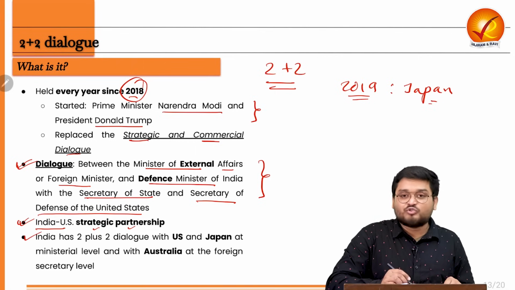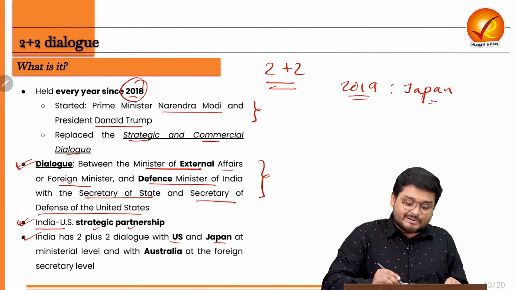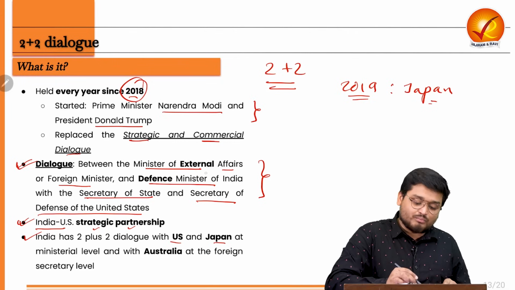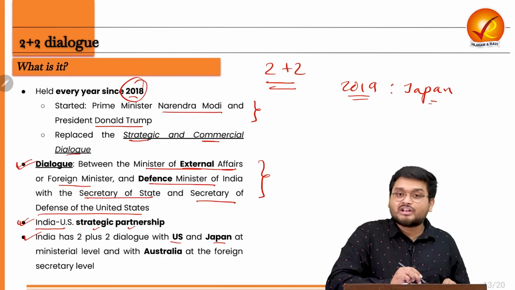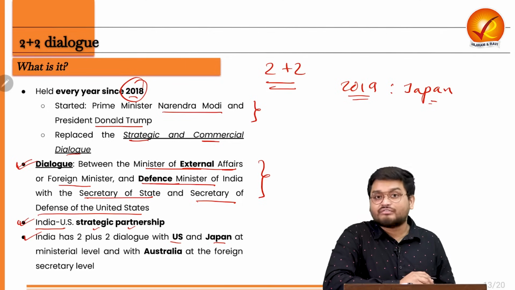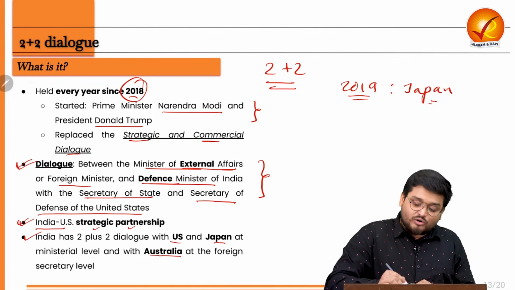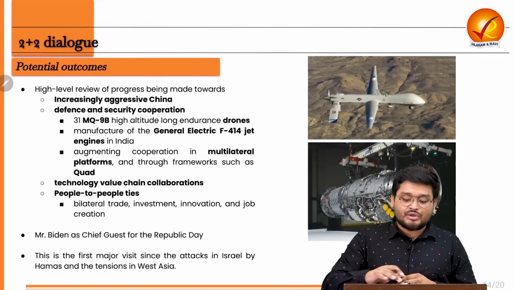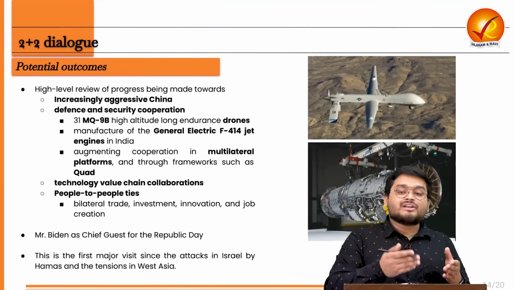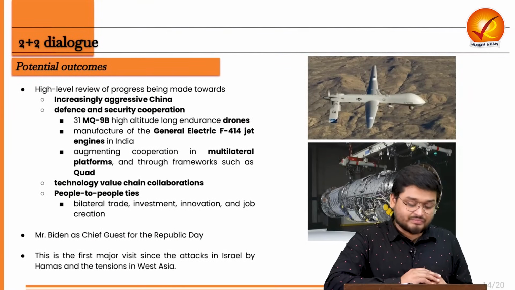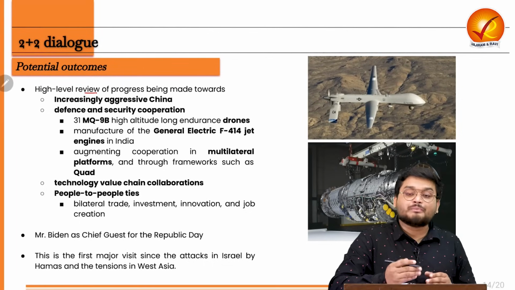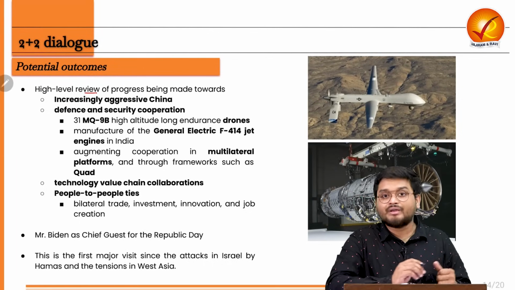Now India also has 2+2 dialogues with Japan at the same ministerial level. Ministerial level here means both the Minister of External Affairs and the Minister of Defense level, and also with Australia at the Foreign Secretary level only as of now. Now, the potential outcomes expected of this should be discussed here. There will be a high-level review of the progress that will be made along the following lines.